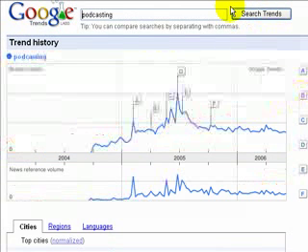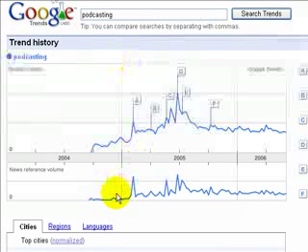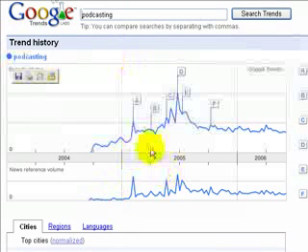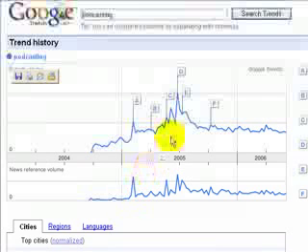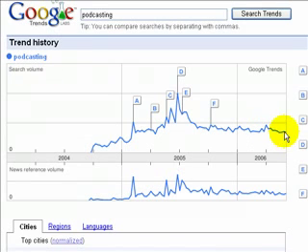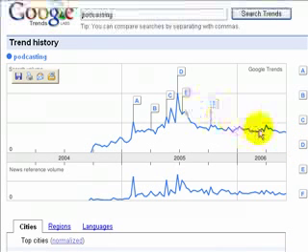Real quick look at another one. Let's look at podcasting. There was a whole bunch of internet marketers predicting this was going to be huge. Well, it kind of reached a peak and fizzled out. There's still some good search volume on it, but until some new event happens, I would keep my eye on it. I might stay tuned to the Google News and such, but it looks to me like it's kind of petering out a little bit here. Just hasn't really caught on.